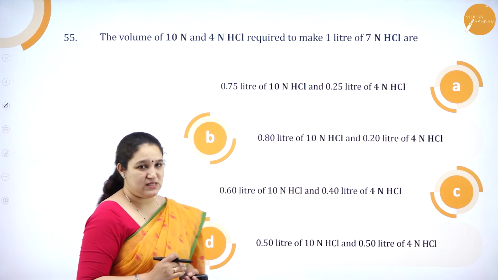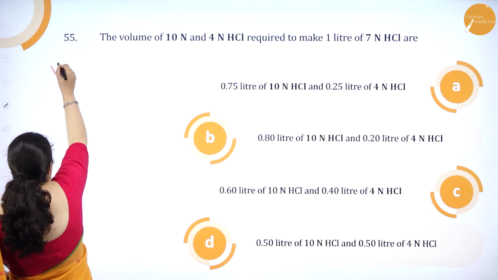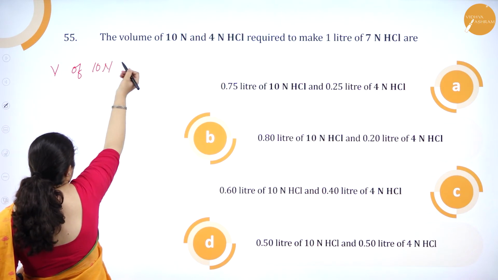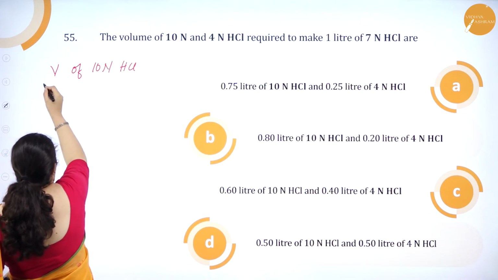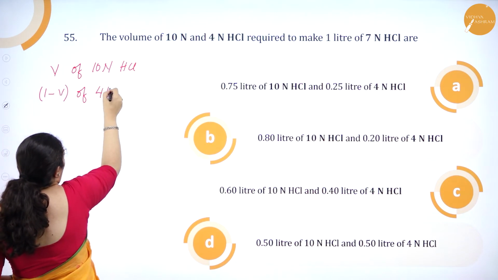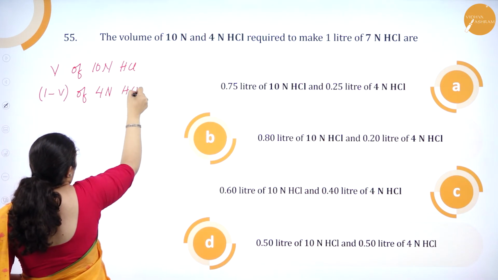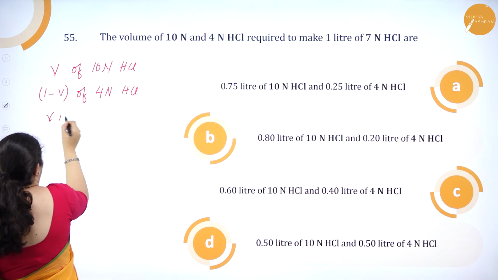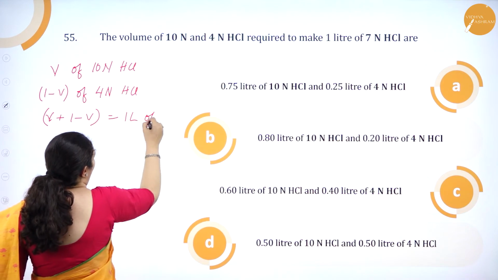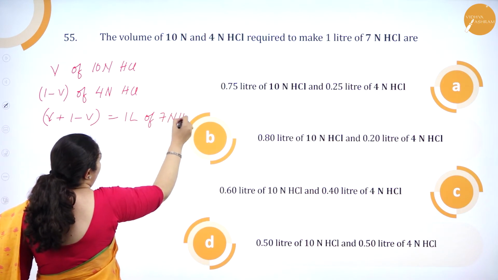So let me consider, I have V volume of 10 normal HCl and I have 1 minus V volume of 4 normal HCl, which if I mix, V plus 1 minus V, should be 1 liter of 7 normal HCl.